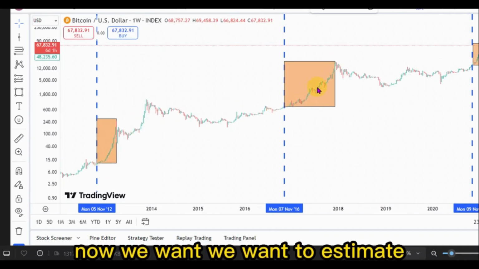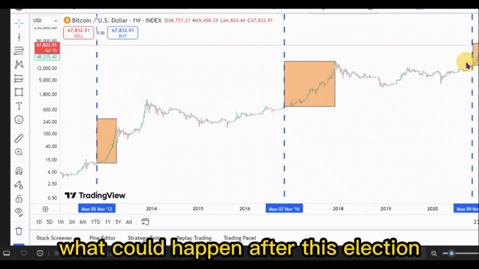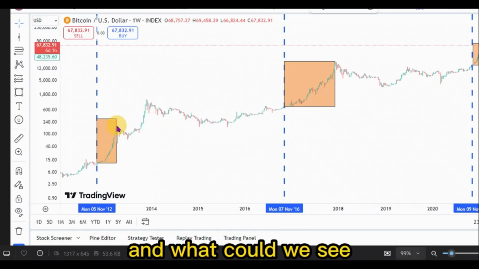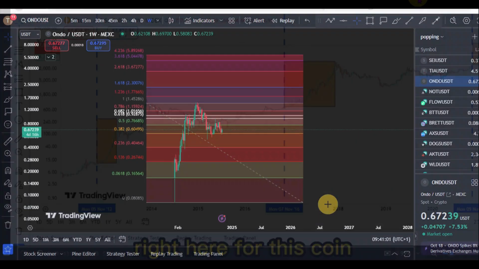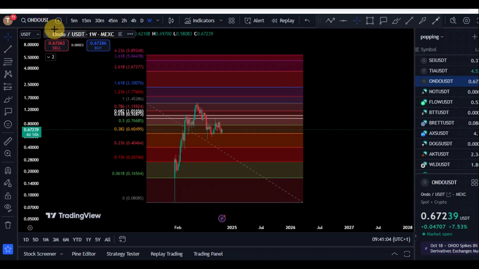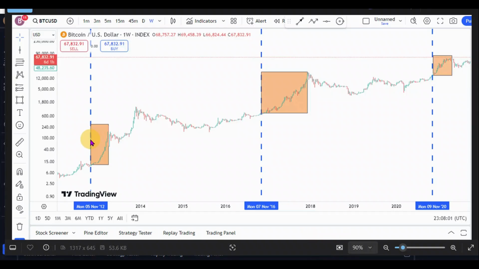Now, we want to estimate what could happen after this election and what we could see as the price prediction right here for this coin. We are on the chart right here for ONDO versus the USD Tether with the weekly time frame. MEXC is the data source. And like we said of our post-election theory, since the origin of cryptocurrencies in general, after every election, we usually see a massive pump in the markets. As you can see right here for the 3 elections since cryptocurrencies were created, we always saw that massive pump.